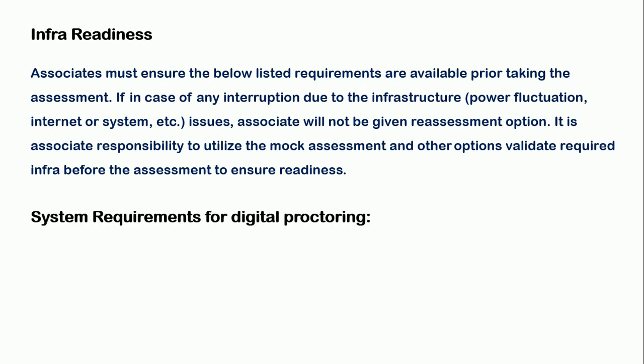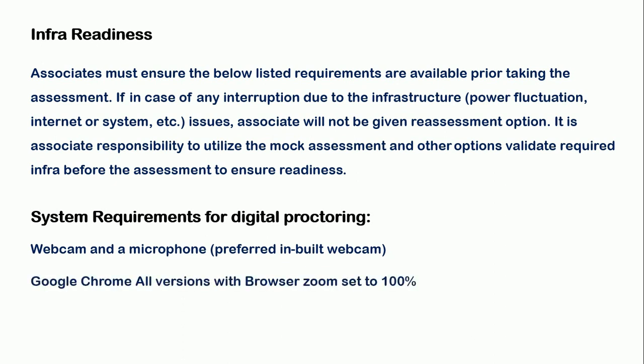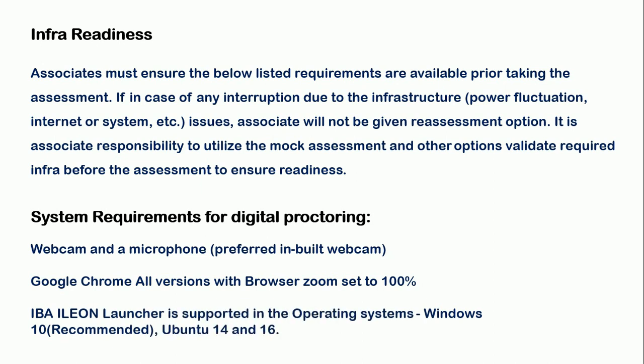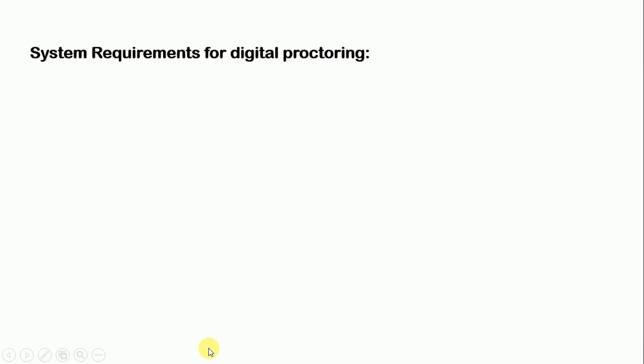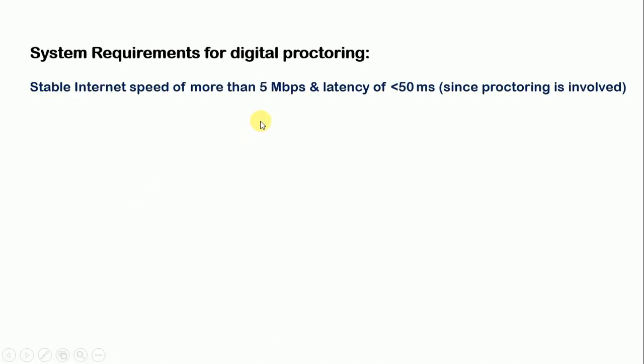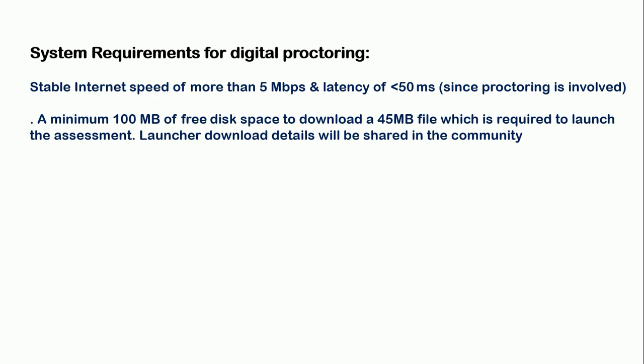Now, system requirements for digital proctoring. Webcam and a microphone, preferably an inbuilt webcam. Google Chrome, all versions, with browser zoom set to 100%. The IBA iLeon launcher is supported on Windows 10 (recommended), Ubuntu 14 and 16. Stable internet speed of more than 5 Mbps and latency less than 50 milliseconds since proctoring is involved. A minimum of 100 MB of free disk space to download a 45 MB file which is required to launch the assessment. Launcher download details will be shared in the community.